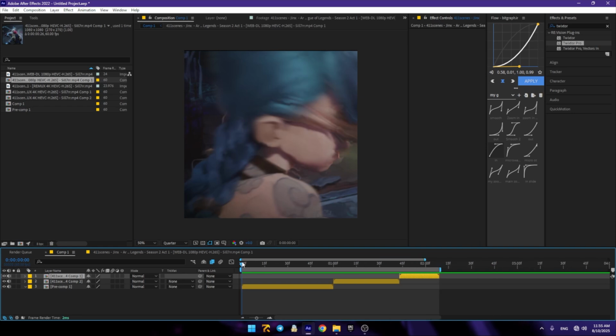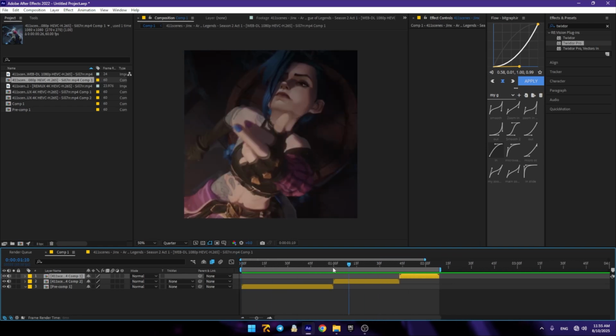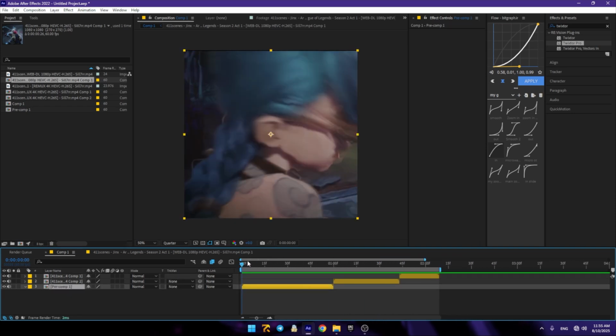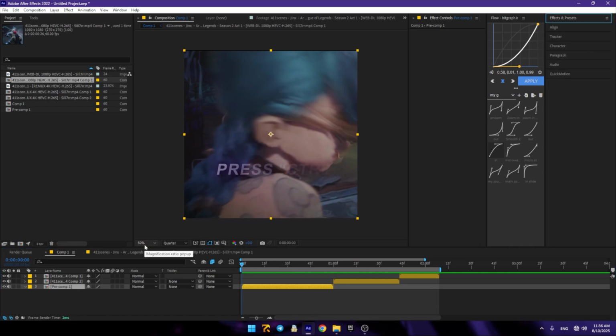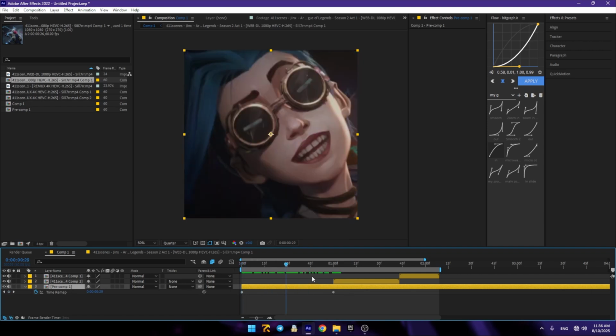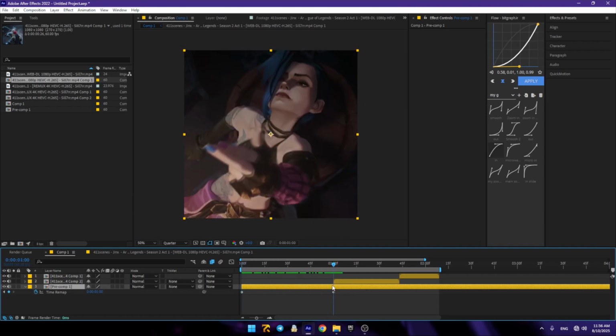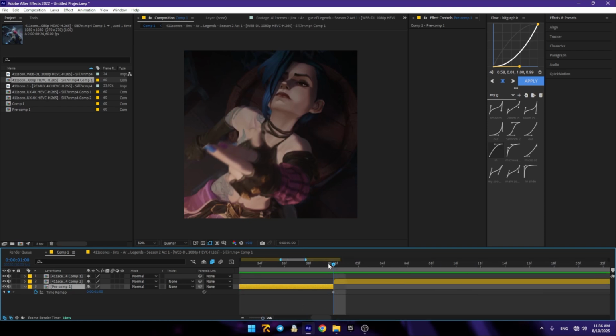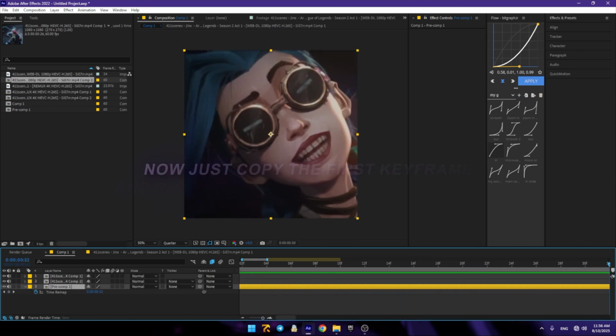is to add time remapping to the clip and just add zoom. Okay, I'm gonna press Ctrl Alt T on the keyboard. It will give us two keyframes. We'll cut the clip to the right length again. Okay, it gives us two keyframes.